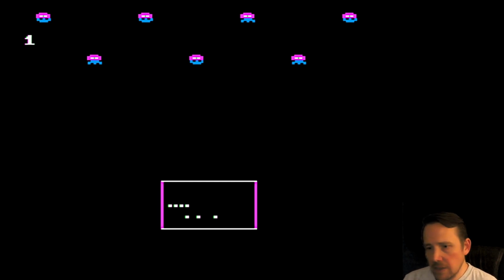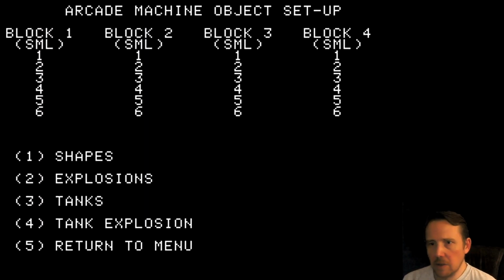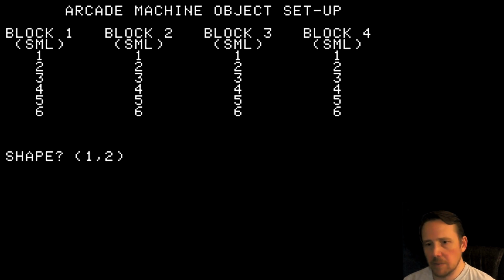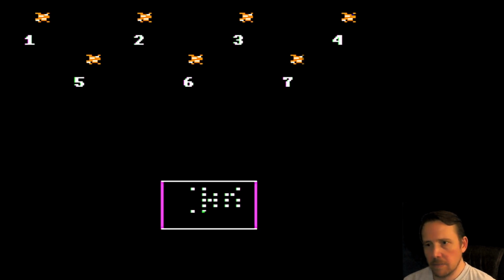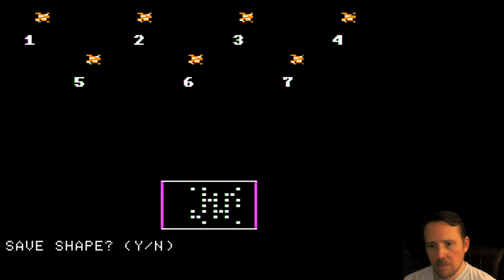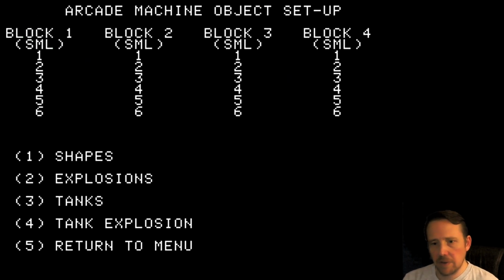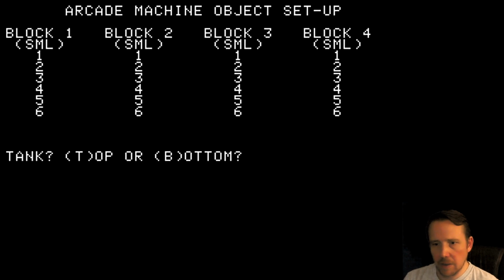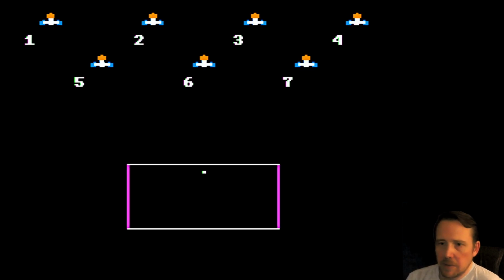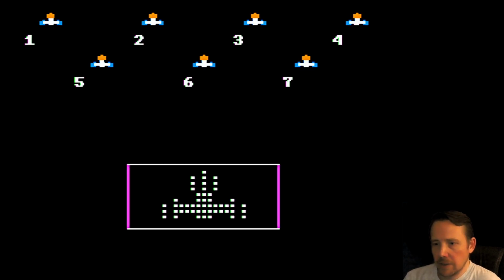Okay. Let's hit return to get back out of this. I'm going to hit no. But you can edit your explosions here. You've got your small, medium, large explosions. I'm going to do no. I'm going to leave all that default right now. So you've got a bottom tank and a top tank. So it's a 2-player capable engine. So bottom tank is player 1 and top tank is player 2. Let's check out the bottom tank. So that's who we were in that demo game.